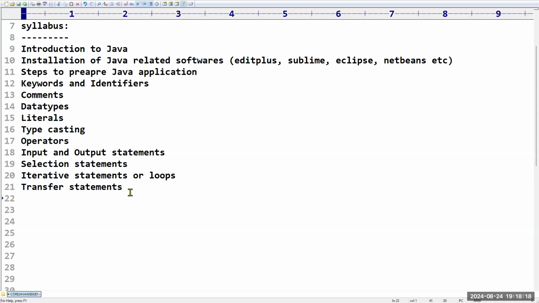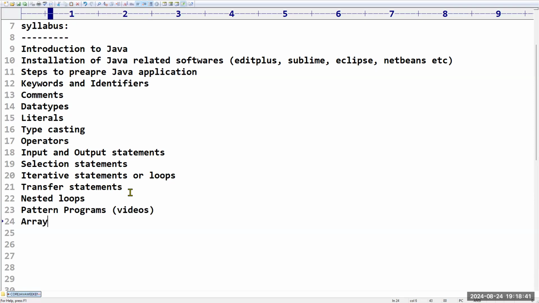Next, nested loops: a loop within another loop is always called a nested loop. From this we will prepare pattern programs also. I'm going to give almost 100 videos for this, on how to prepare patterns, how to print stars and so on.